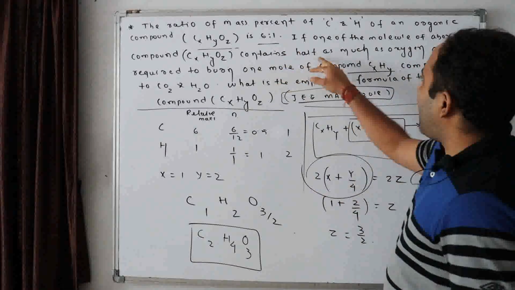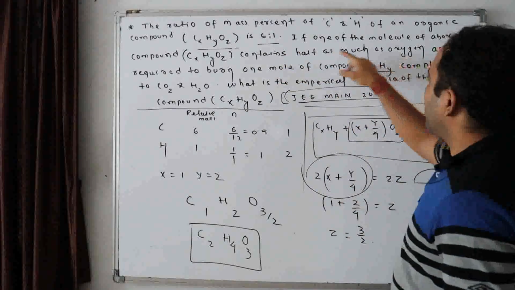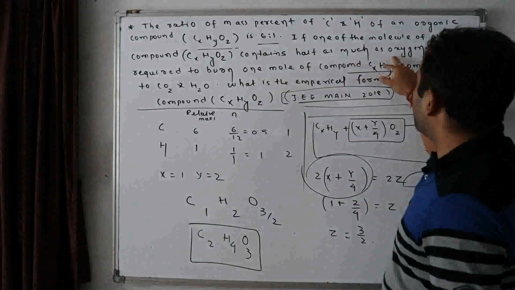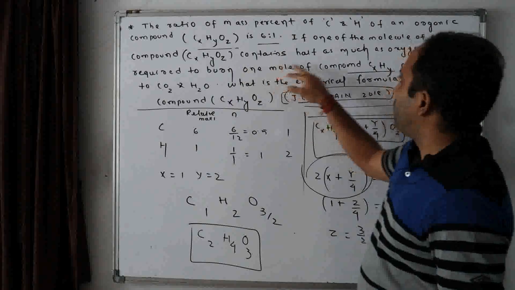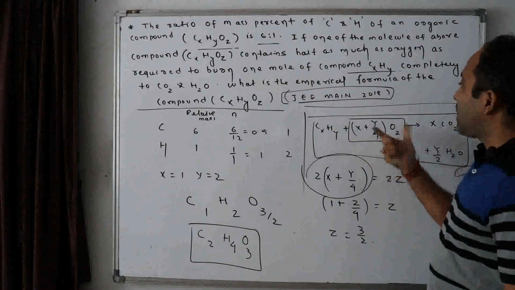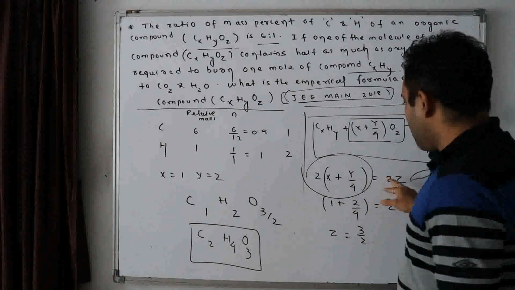So it contains half as much oxygen. मतलब if 1 mole of the above compound contains half as much oxygen as required to burn 1 mole of compound. So how much is this for 1 mole of compound? इसका half required, isn't it? मतलब by 2.